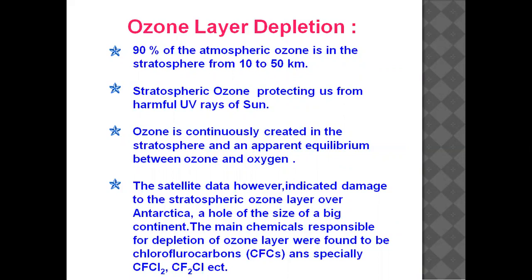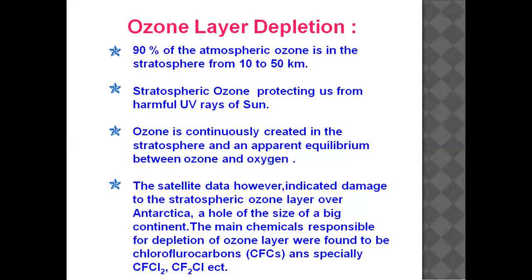Now, as this ozone protects us from the harmful ultraviolet radiation, the ozone maintains its cycle of formation and cycle of breakdown. As you can see, ozone is continuously created in the stratosphere, with an apparent equilibrium between ozone and oxygen. The oxygen molecule combines with another oxygen radical, that means oxygen containing a single electron. The oxygen molecule and oxygen radical combine together to form ozone by absorbing the ultraviolet radiation.